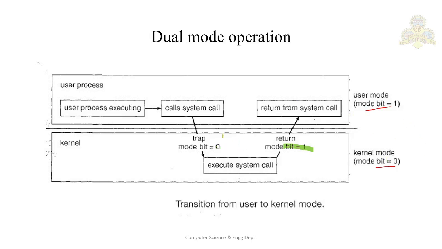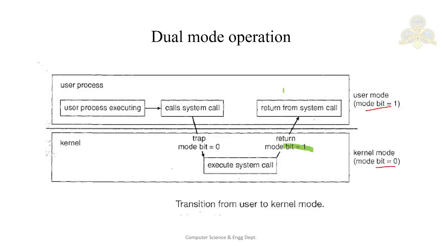Whenever the operating system or kernel gains control of the computer, it is in the kernel mode. The system always switches to the user mode from the kernel mode by setting the bit to 1 before passing control to the user program.